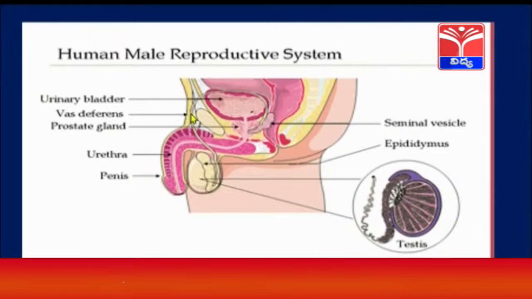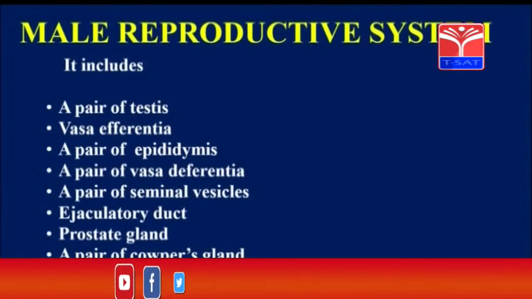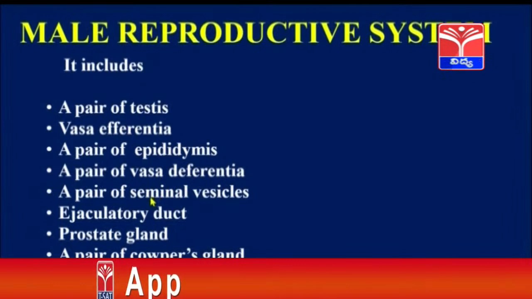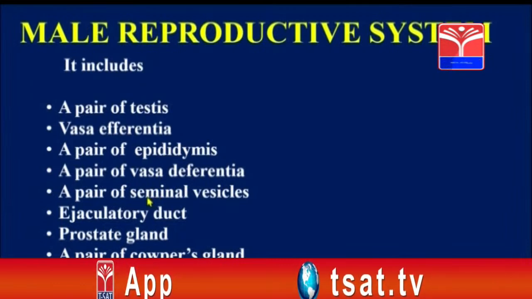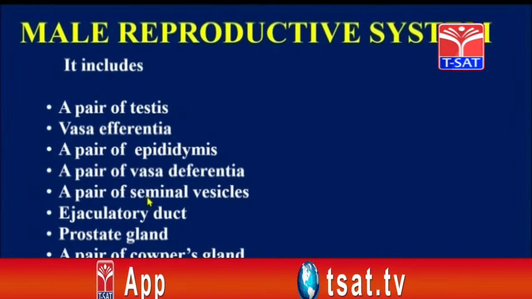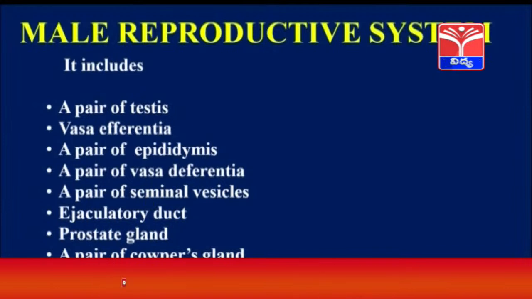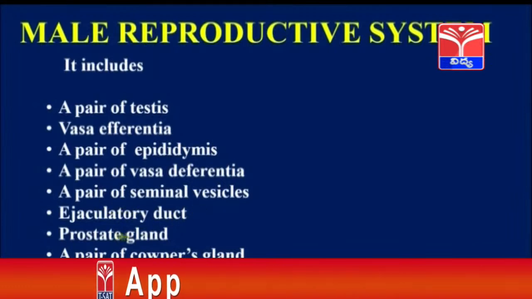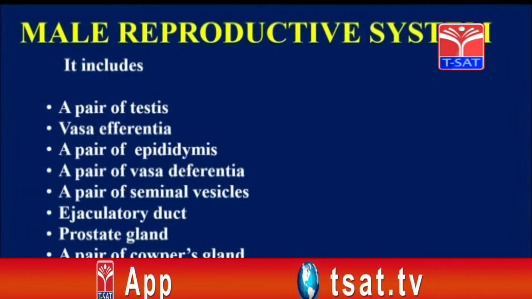Now from the vas deferens, they will be moving into the urethra, and from the urethra the sperms will be expelled outside. The process of expelling the sperms outside the body of the male is called ejaculation. It is called ejaculation. Apart from this, the male reproductive system includes some accessory glands. They are called a pair of seminal vesicles, prostate gland and Cowper's glands.